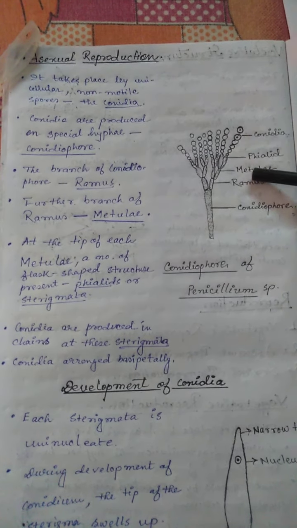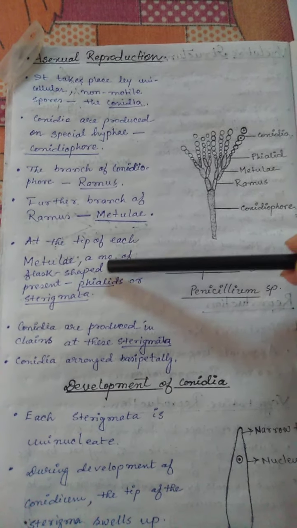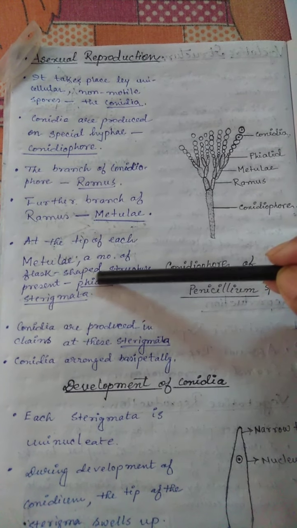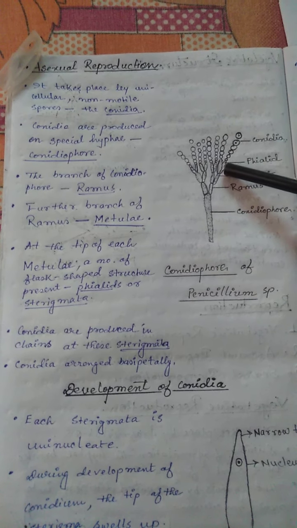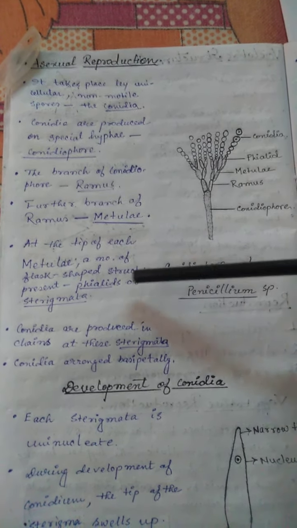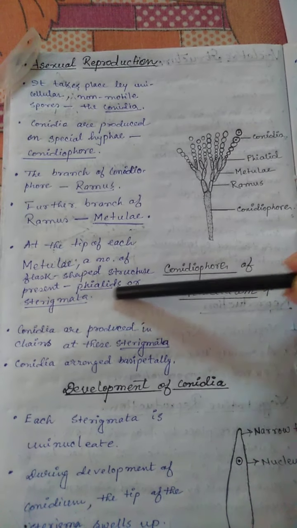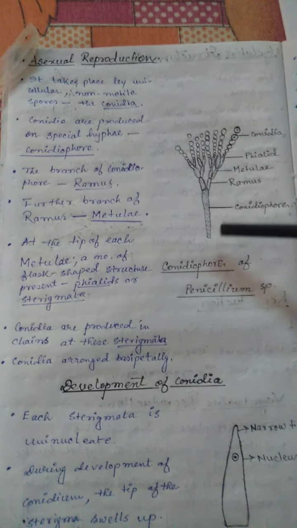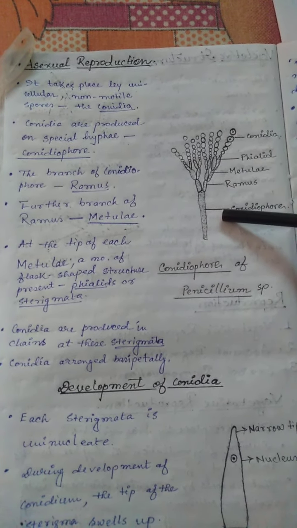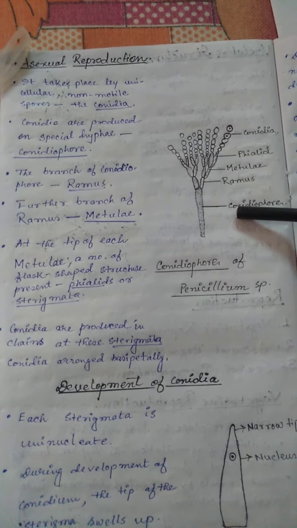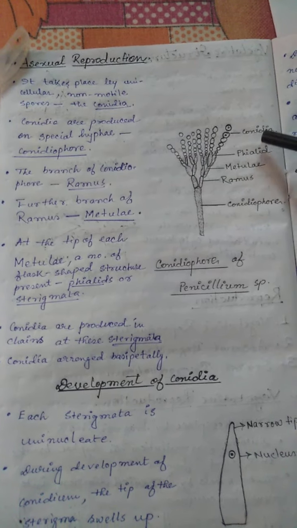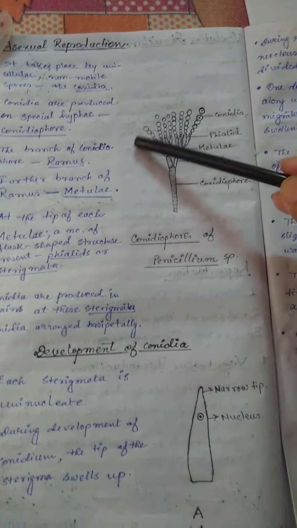This is the metula. At the tip of each metula there are a number of flask-shaped structures. This is the flask-shaped structure at the branch of the metula, and this flask-shaped structure is known as phialids or sterigmata. So this is the entire structure, not only of conidia but also conidiophore, ramus, metula, and phialids, as shown in this figure.